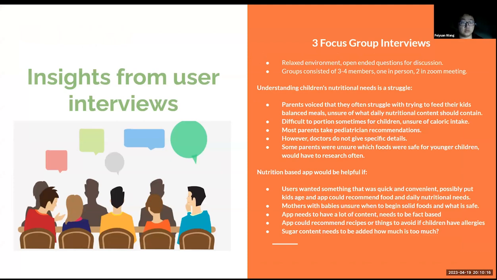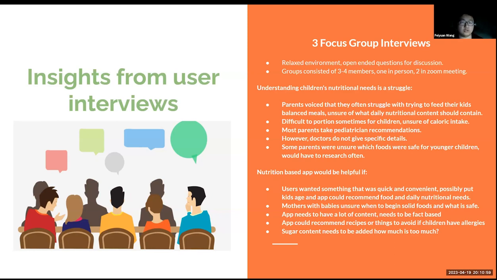Finally, we also conducted 3 groups of focus group interviews to discuss open-ended questions in a relaxed environment. We've learned that understanding children's nutritional needs is a struggle. Parents work hard every day to prepare the right meals for their children. They often cannot determine daily nutritional needs, including calorie intake and other types of nutrition. Despite the advice of pediatricians, they struggle to decide in the absence of details. It was clear that many parents had trouble determining which foods are safe for their children.